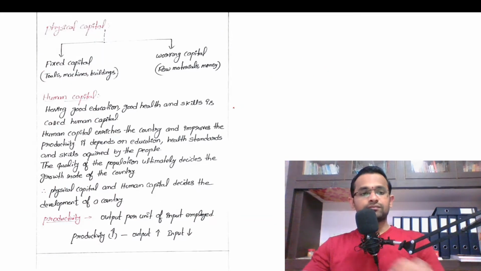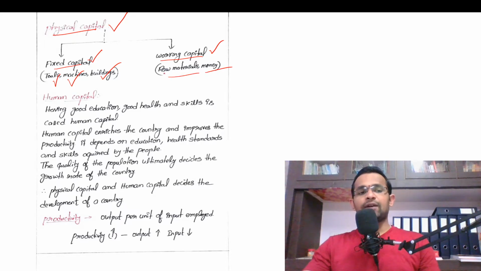Okay. And next one is physical capital. So what is the meaning of physical capital? See, there are 2 things, physical capital and human capital. So physical capital and human capital are the 2 significant things which decide the fate of a country, the economic fate of a country. Okay, so physical capital includes 2 things, fixed capital and working capital. So fixed capital means tools, machines, buildings, infrastructure, etc. So working capital means raw materials and money.